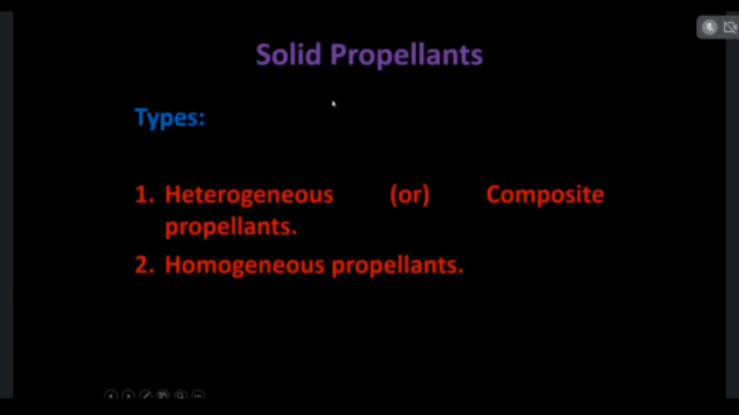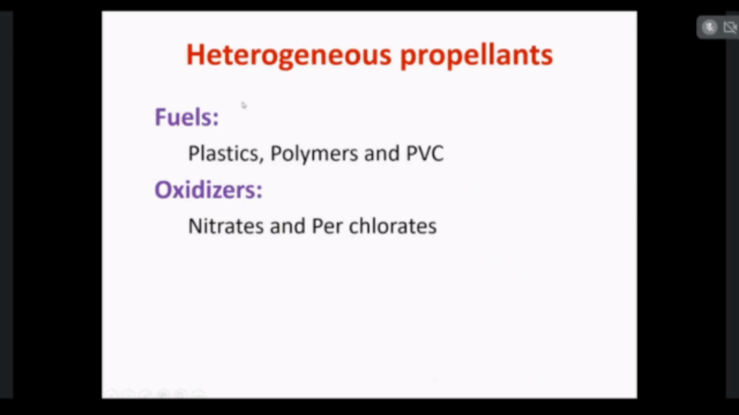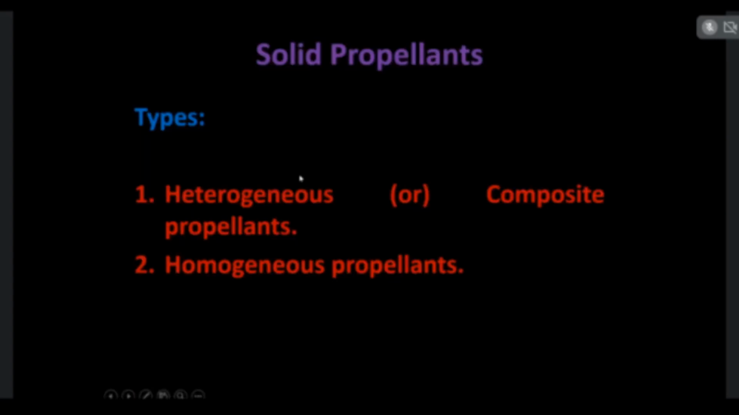Mainly, the propellants used in solid rockets are classified into two: heterogeneous composite propellant and homogeneous propellant. What is heterogeneous and what is homogeneous? If the fuel and oxidizers are in different forms, it is known as a heterogeneous propellant. If the fuel and oxidizer are the same propellant, it is a homogeneous propellant.